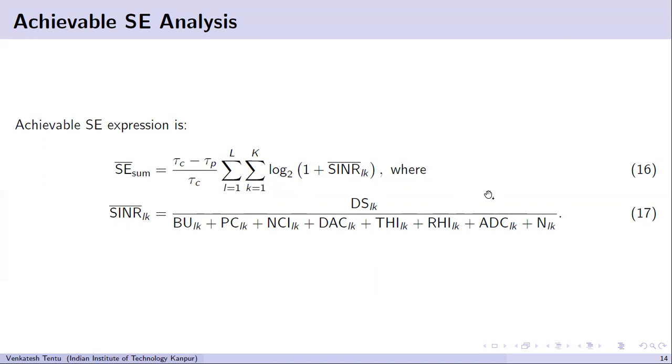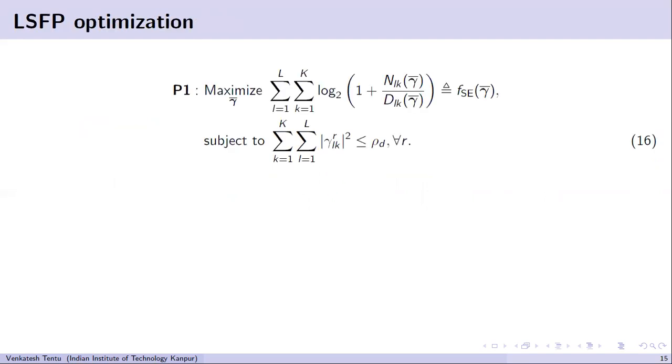And we used Monte Carlo simulations to get the SINR and generate the plots. Why? Because DMMSE is very difficult to solve. The closed form of DMMSE is very difficult, so that's why we use Monte Carlo simulations. Now the optimal LSFP coefficients that we have considered are obtained by using an optimization.